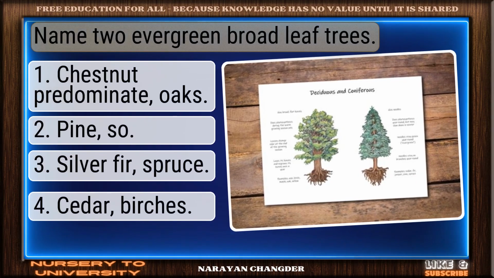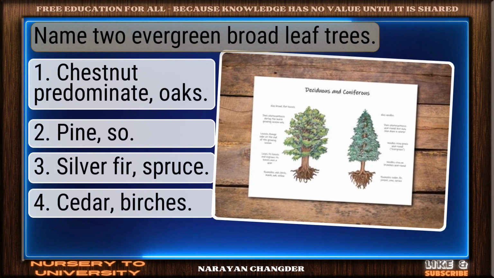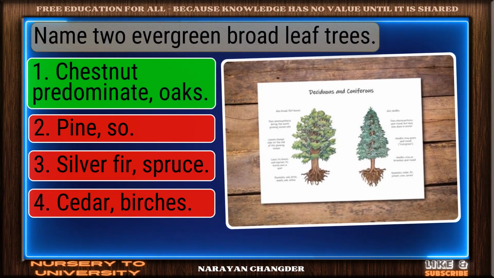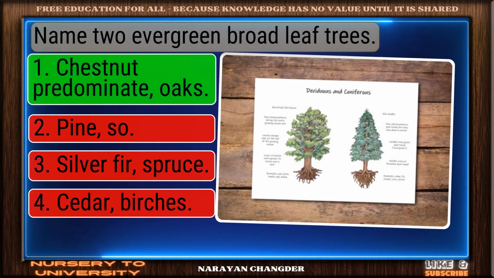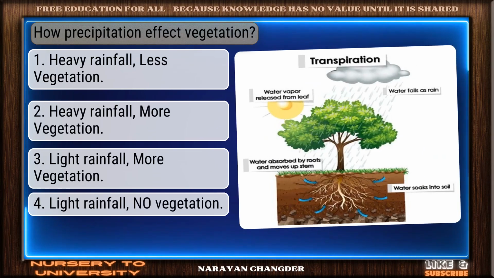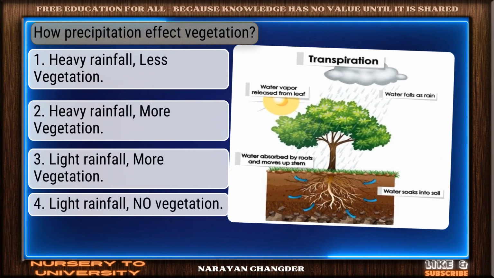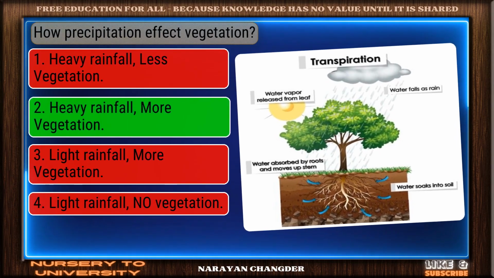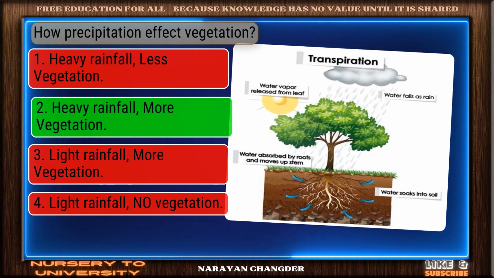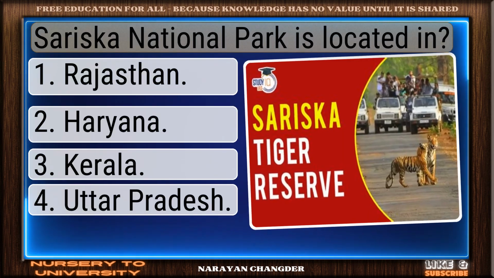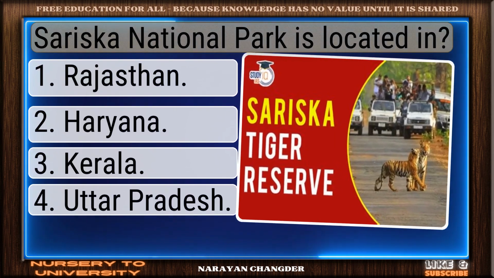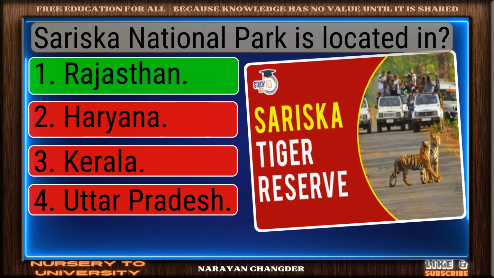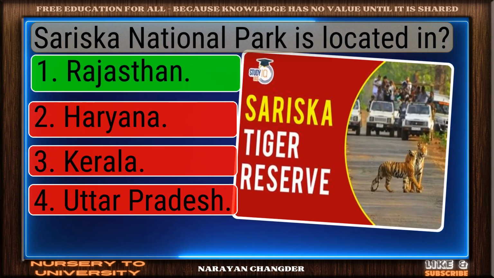Question number 258. Name 2 evergreen broadleaf trees. Nice selection. Chestnut and oaks is the correct and valid answer. Question number 259. How does precipitation affect vegetation? Right choice. Heavy rainfall, more vegetation is the best answer. Question number 260. Sariska National Park is located in... Excellent choice. Rajasthan is the right answer.